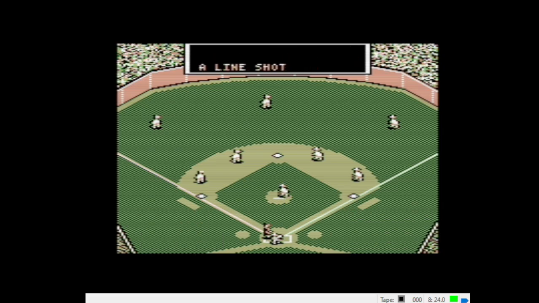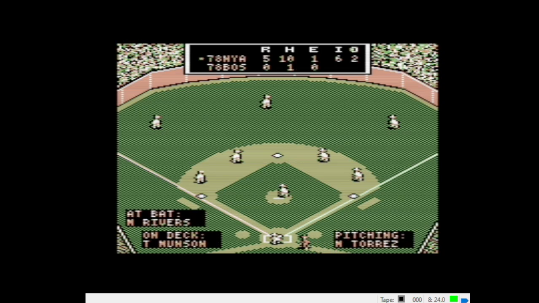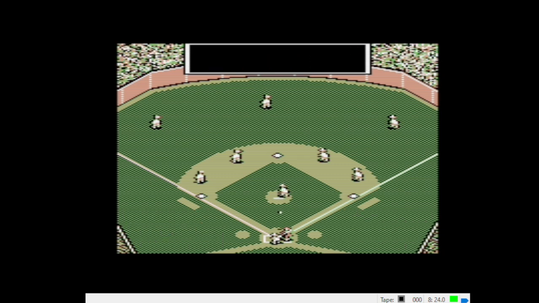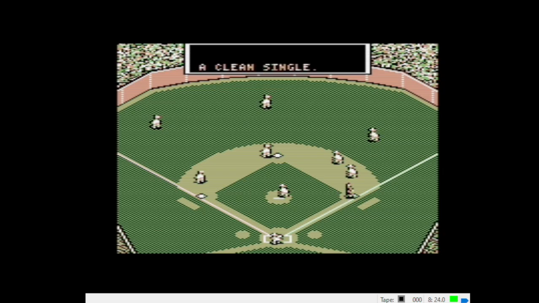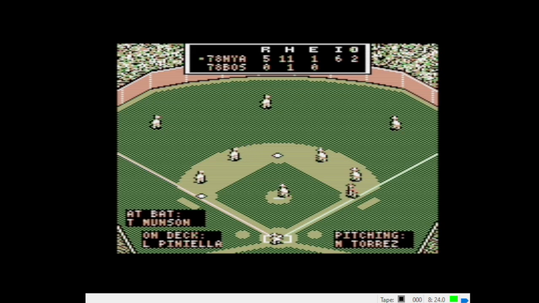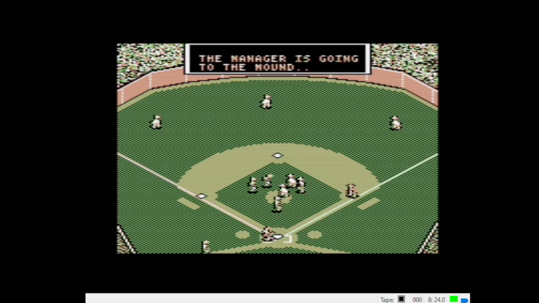Bucky Dent, the batter. Line shot past the mound. That's going to be caught by Remy. So 2 down in the inning. Couple of quick outs. And Mickey Rivers steps in. And there's a base hit. And that might be it for Torres. Nick the Quick on at first. Okay, manager's going to the mound.